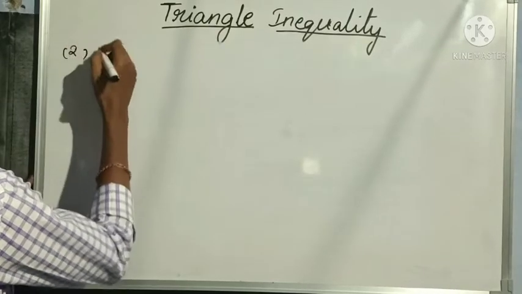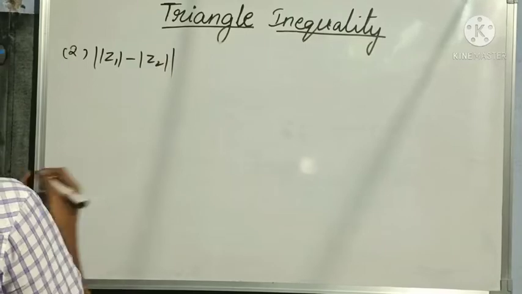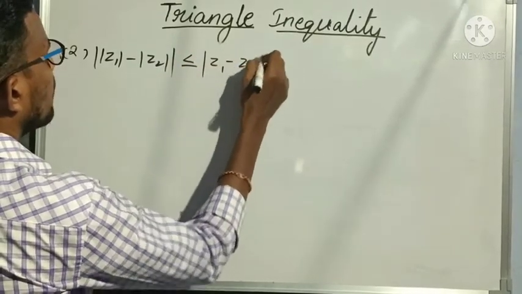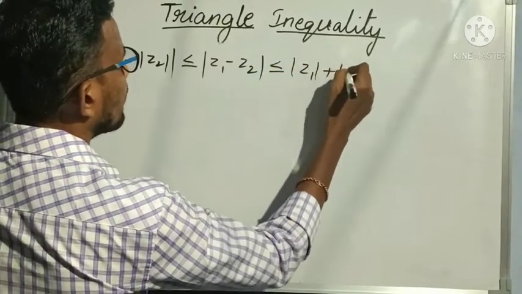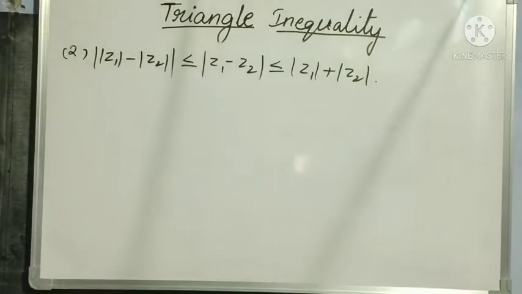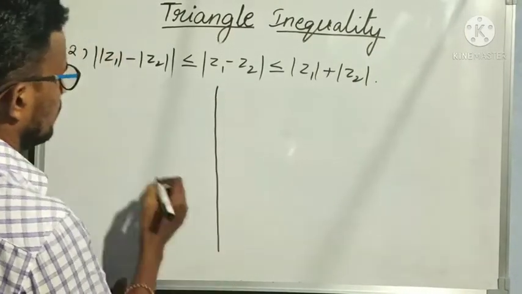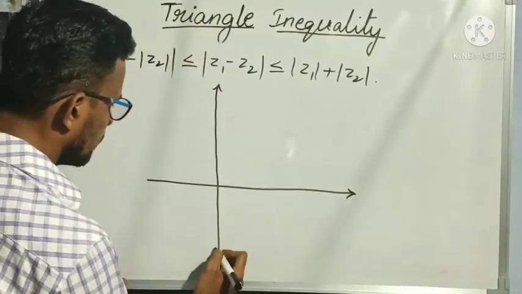The second one: modulus of mod Z1 minus modulus of Z2 is less than or equal to modulus of Z1 minus Z2, which is less than or equal to modulus of Z1 plus modulus of Z2. Okay, so now let us understand this. How to prove this now?